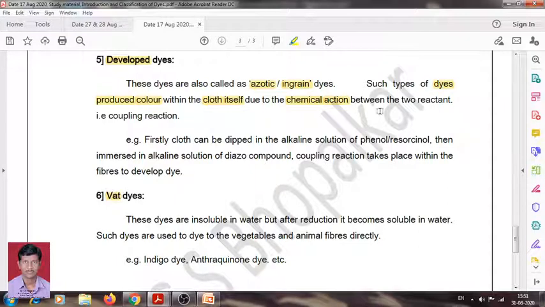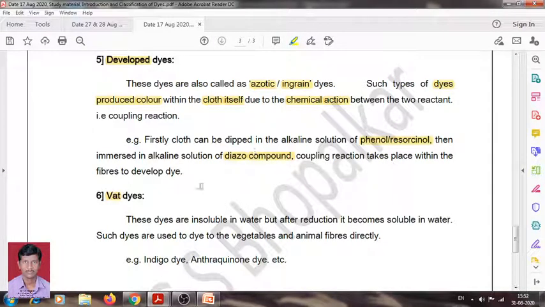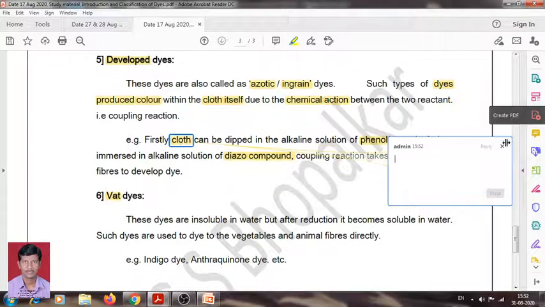For example, the fresh cloth can be dipped in the alkaline solution of phenol or resorcinol, then immersed in an alcoholic solution of a diazo compound. When the diazo compound is treated with phenol or resorcinol, a coupling reaction takes place in an alkaline solution, and then the color is developed on the cloth or material.